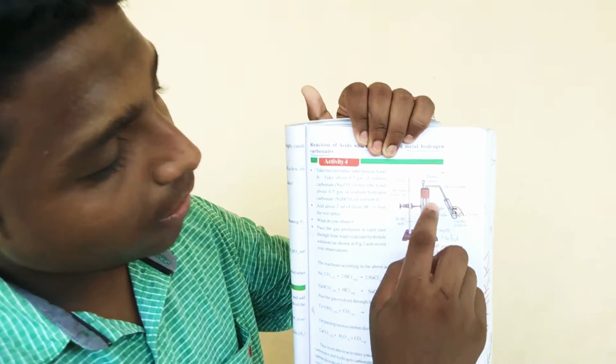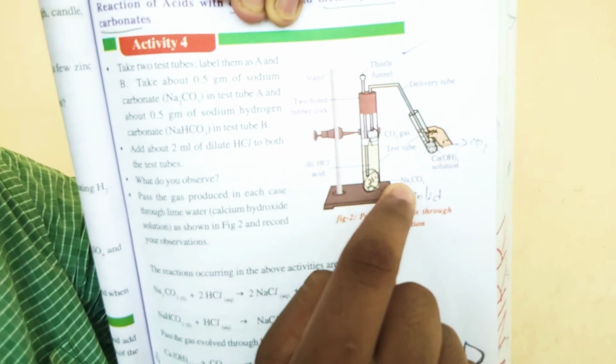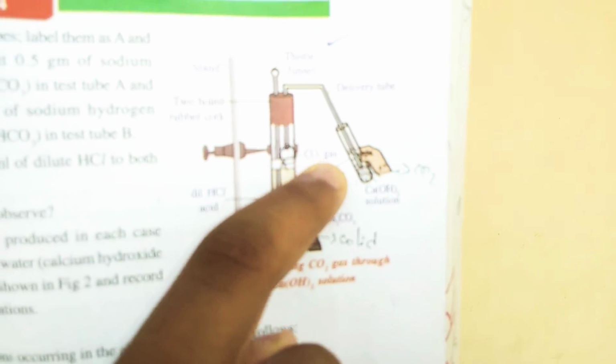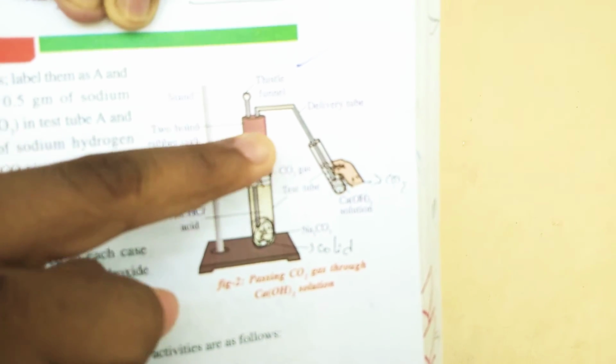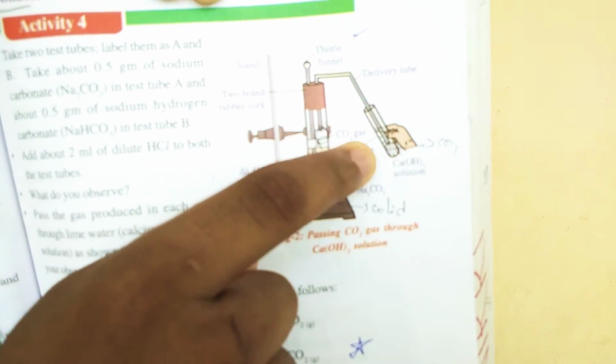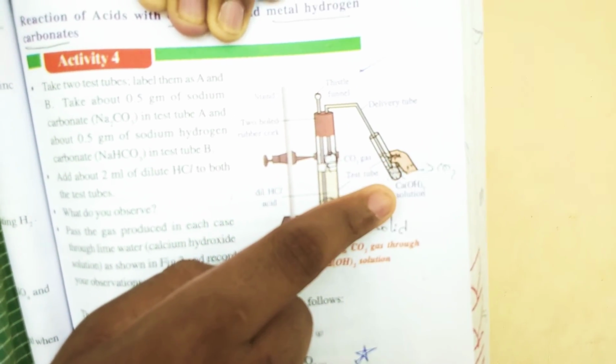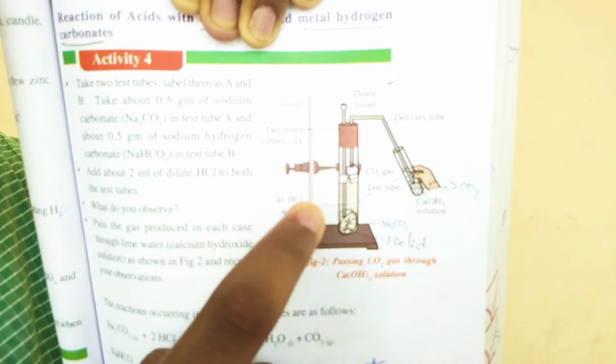See friends, here one test tube is there, Na2CO3, sodium carbonate test tube. Here CO2 gas is transferred by delivery tube from the A test tube to B test tube. Here the milky white solution will be produced, nothing but calcium oxide, with the help of the stand. This is dilute acid, hydrochloric acid. This is very harmful to us.